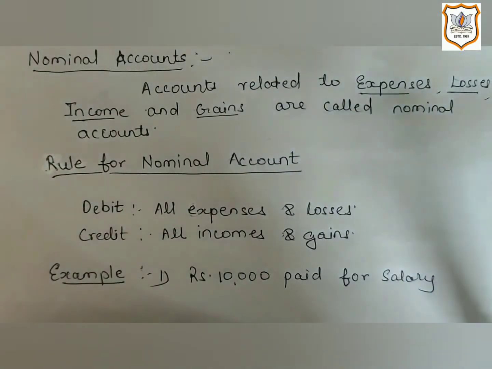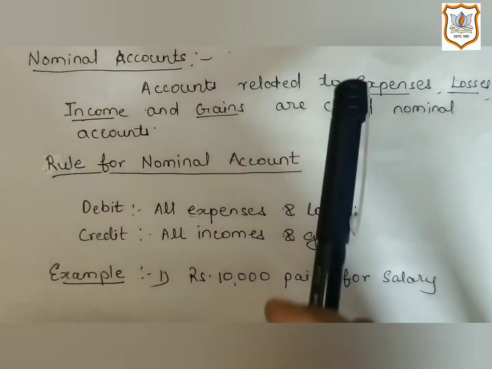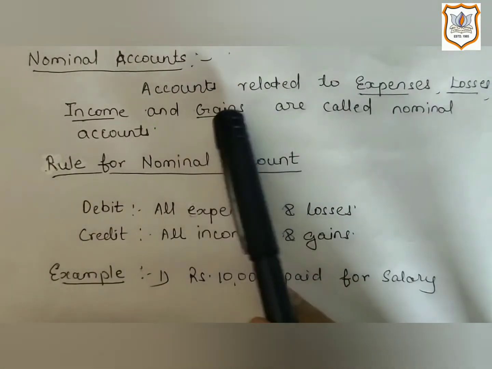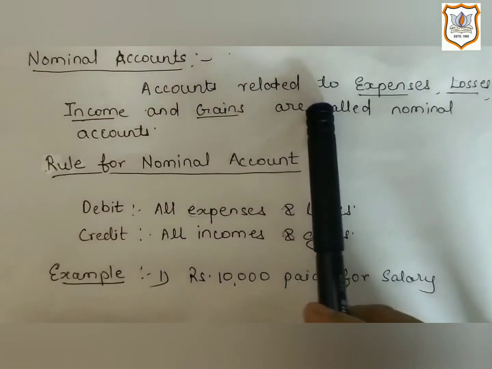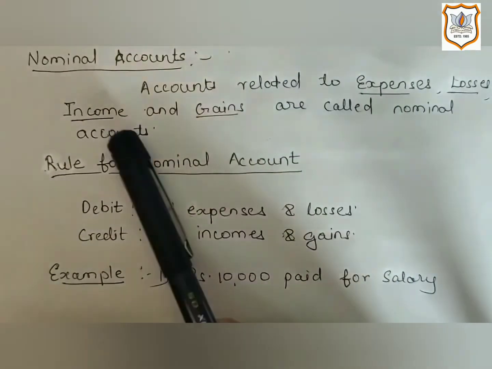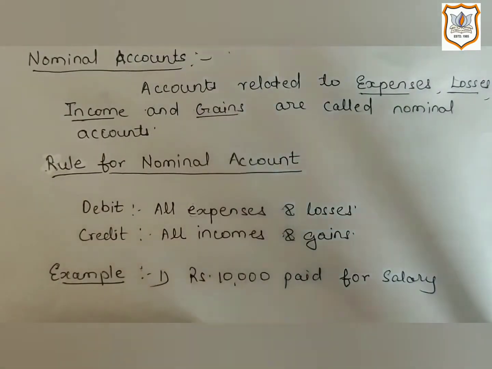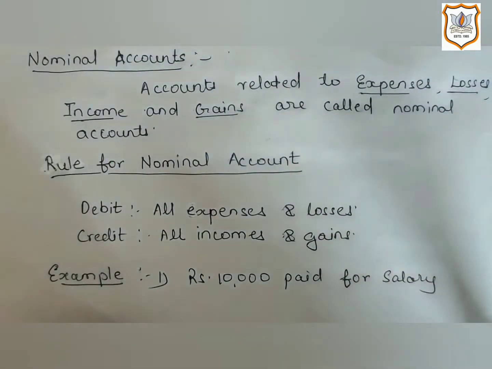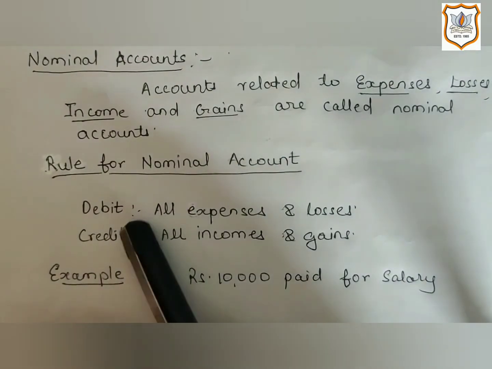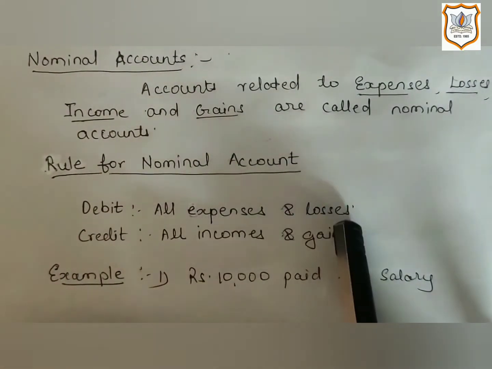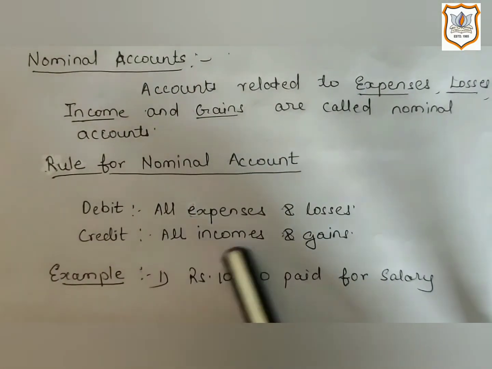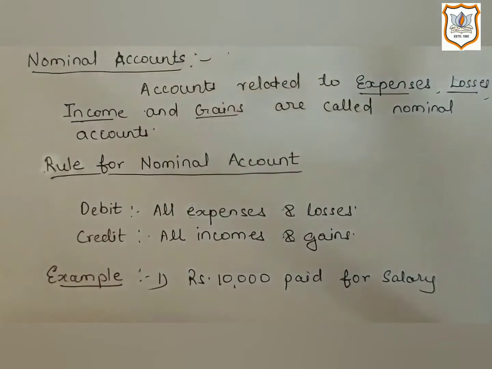Now let's move on to nominal accounts. Nominal accounts are related to expenses, losses, income and gains. And rule for nominal account is debit all expenses and losses and credit all incomes and gains.